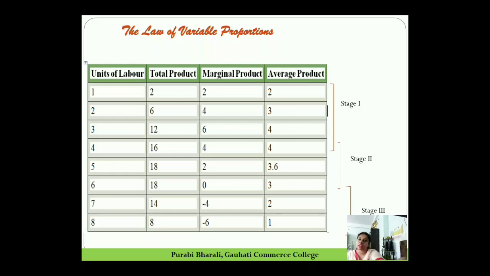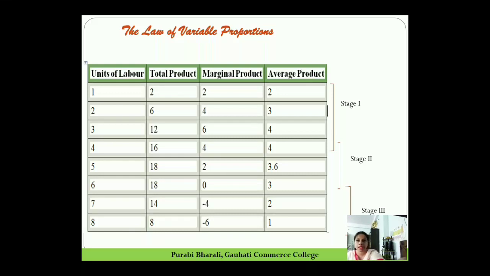That is why it comes under the stage of decreasing returns, and the stage of decreasing returns ends at the point where the marginal product is 0. So you see unit number 6, what is the marginal product? It is 0. That means here stage 2 ends.